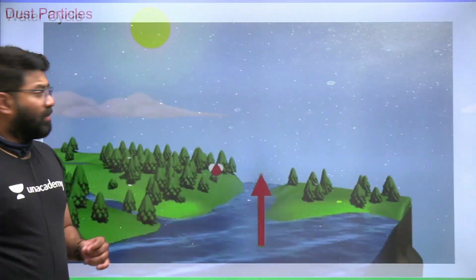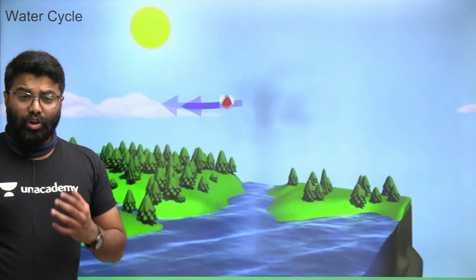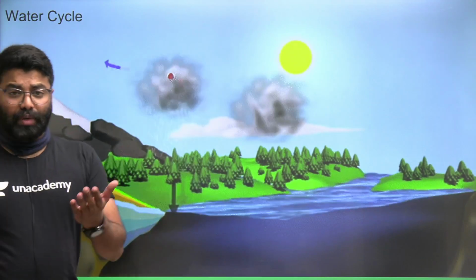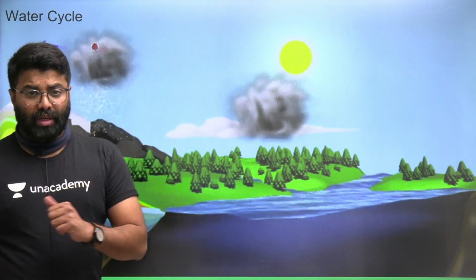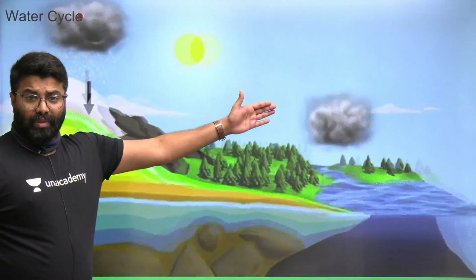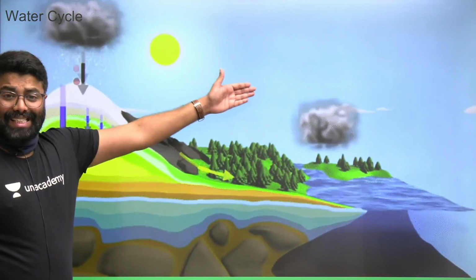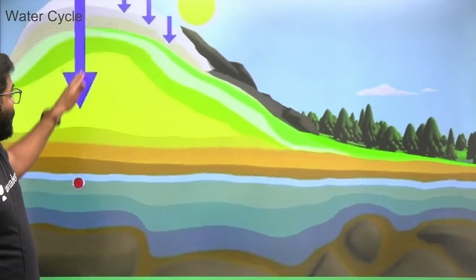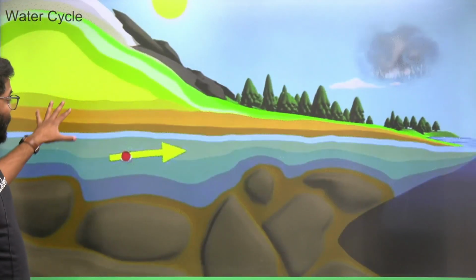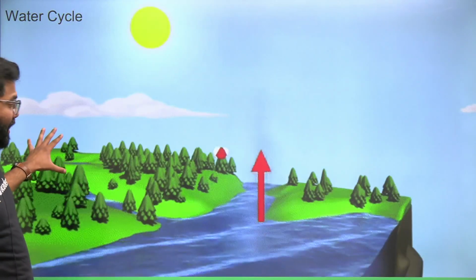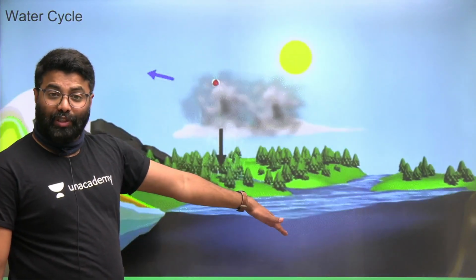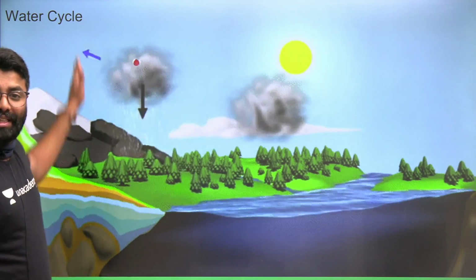Apart from that, we have moisture, friends. Moisture comes to our atmosphere through evaporation, transpiration and sublimation. The moisture that comes into our atmosphere goes up, condenses in the air, forming clouds, and the clouds precipitate rain on the Earth's surface. The water percolates through the soil and rocks and reaches the river and returns back to the sea here. So this cyclic movement of water is called the water cycle.